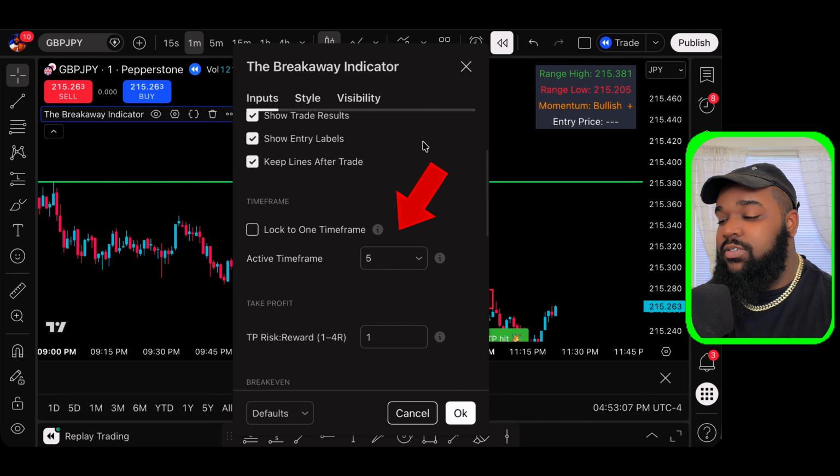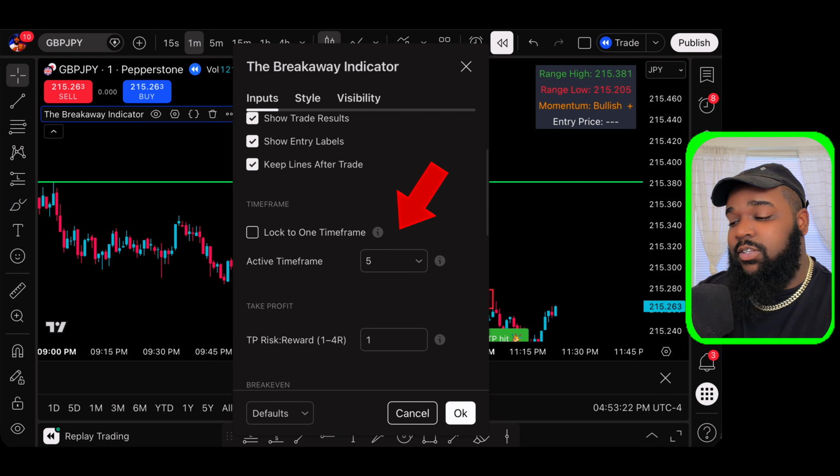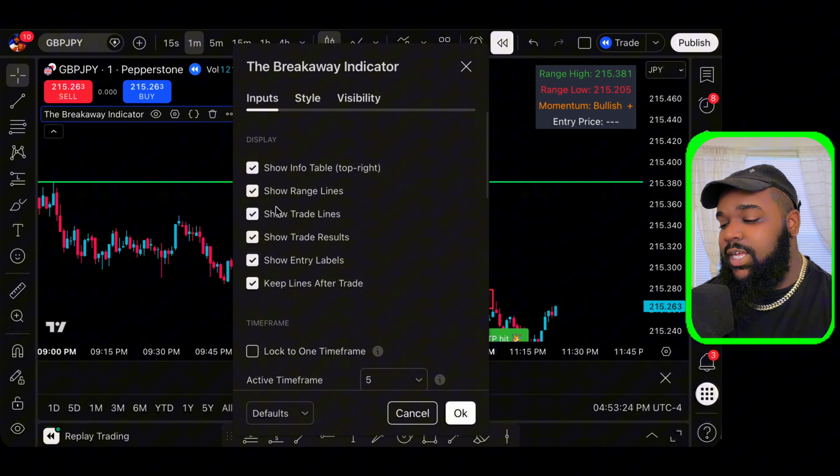Then it has a lock on time frame. So if you're trading off of the 1 minute, it puts you on the 5. If you're trading on the 15 minute, it puts you on the 1 hour. And if you're trading on the 15 second like me, it puts you on the 5 minute. And then you can actually take these tables off and just make different adjustments.